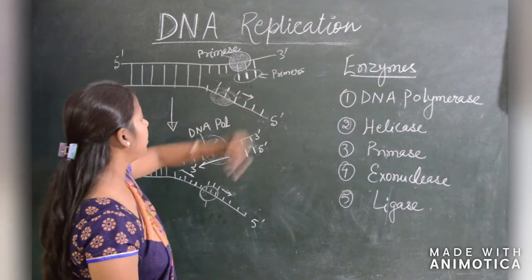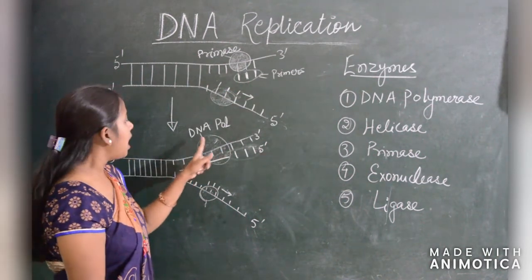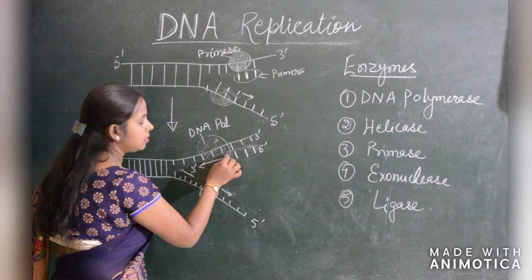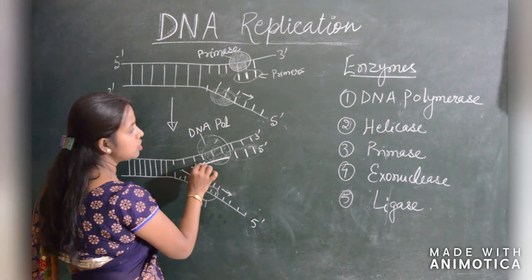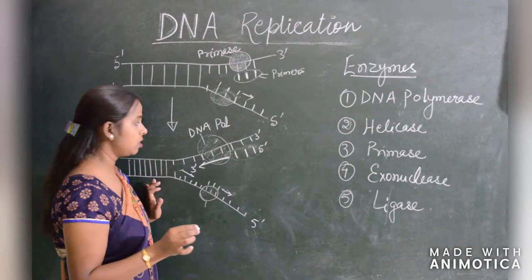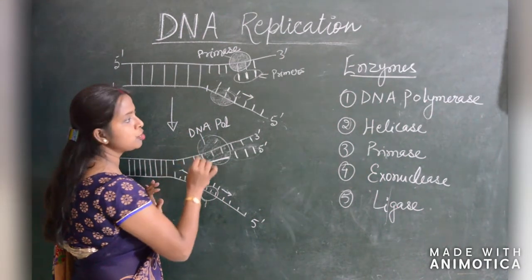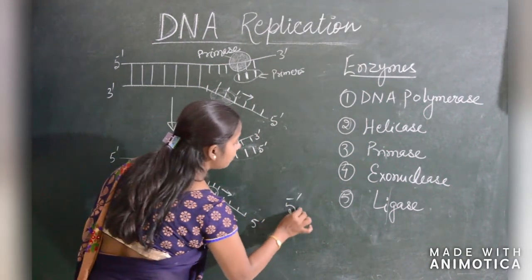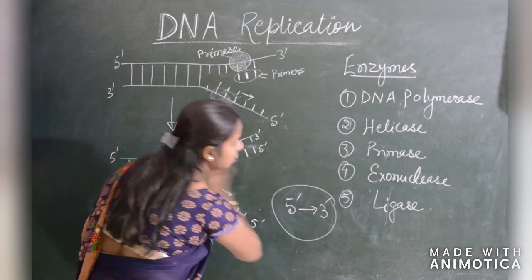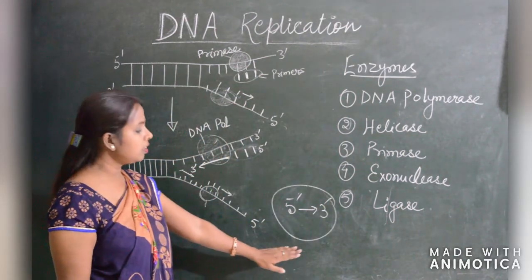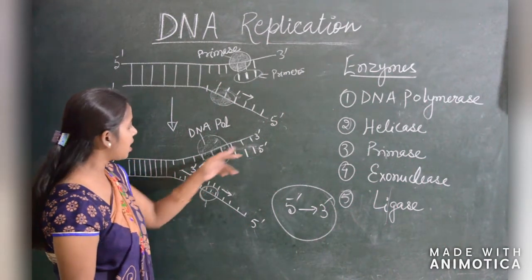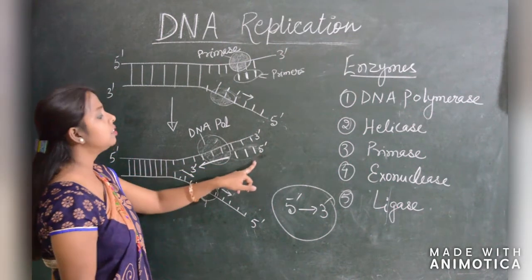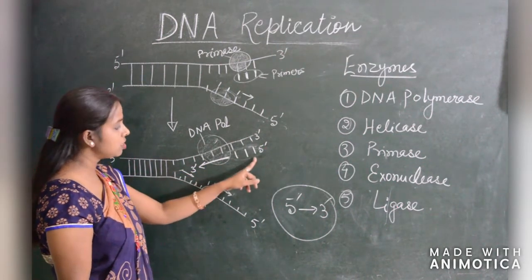After forming of the RNA primer, the DNA polymerase comes and it forms DNA pairs for the representative pairs. It is important to know that DNA replication, or the process of polymerization, always takes place in the 5' to 3' direction. This is very important. This is the replication process of forming DNA strands. Okay, so now this is the strand 5' or 3' end. So from the 5' end, the DNA polymerization is taking place.